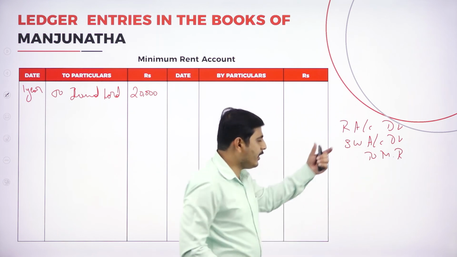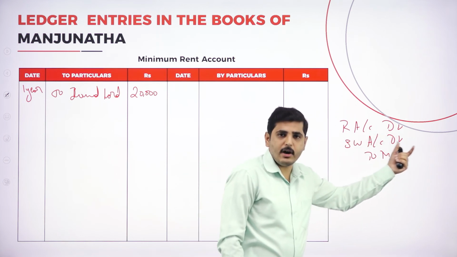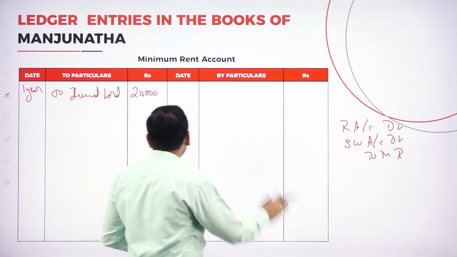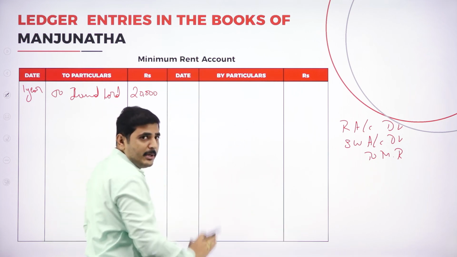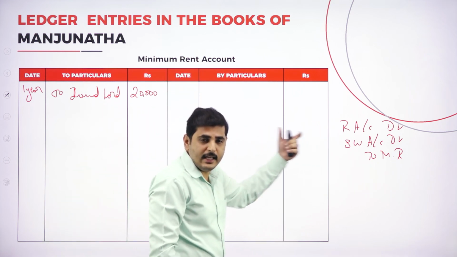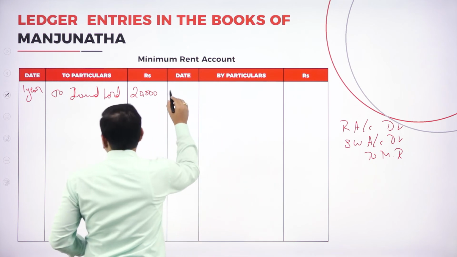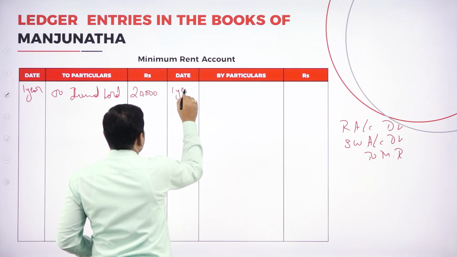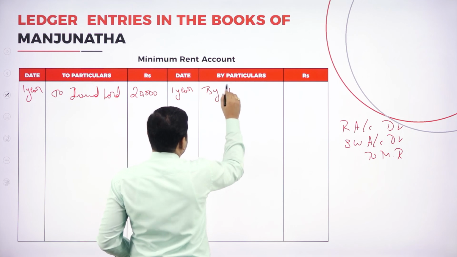That is, by royalty account, by short working account to minimum rent account. So we are writing the minimum rent account. Under minimum rent we should write by royalty, by short working. So on first year, by royalty.